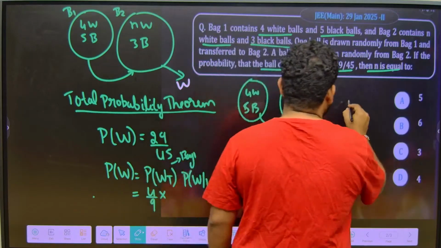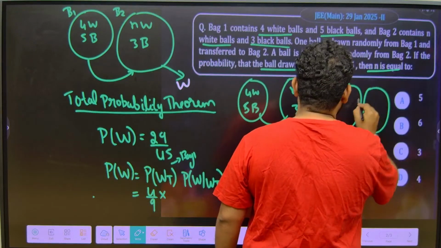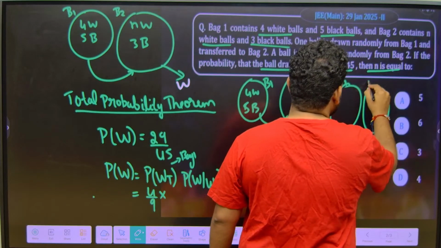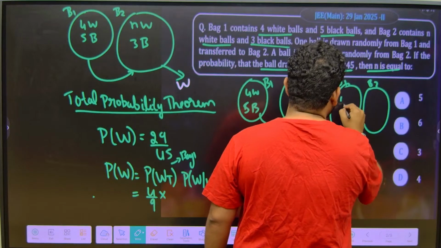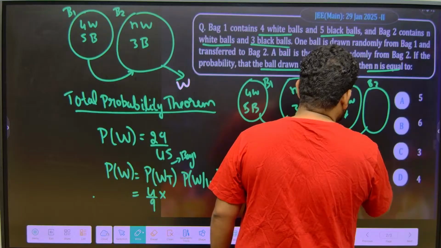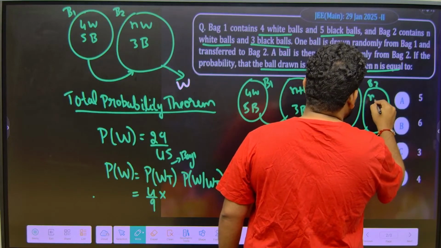Another possibility is what? Suppose a black ball is transferred. This is bag 1, this is bag 2. So now bag 1 has 4 white balls, 5 black balls. If the transferred ball is black, now how many white balls will be there? This will be n white balls only.